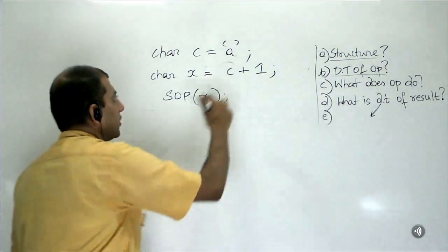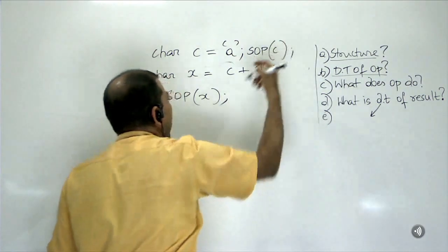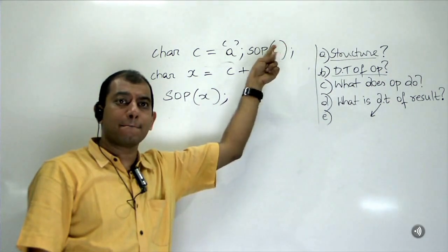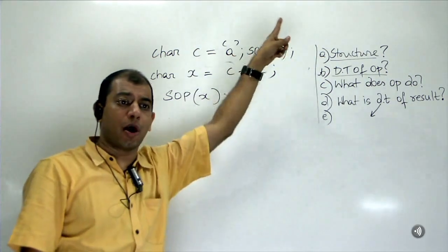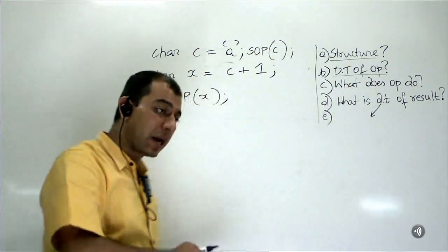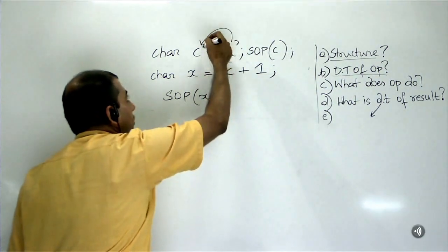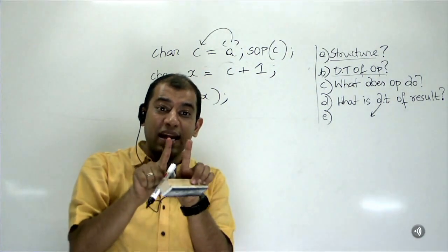Before this, I want you to understand this as a recap. When I do a print statement, what is printed to the monitor? Remember, when I print a character, what is printed is the symbol. But also remember, when I say char C is equal to A, what is actually getting stored in the C box is an int.